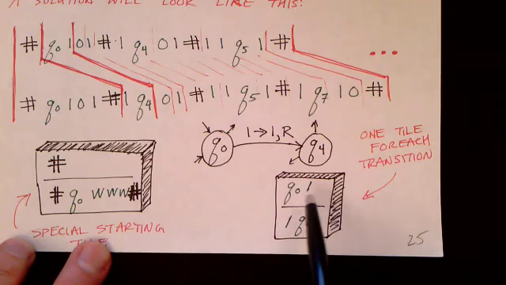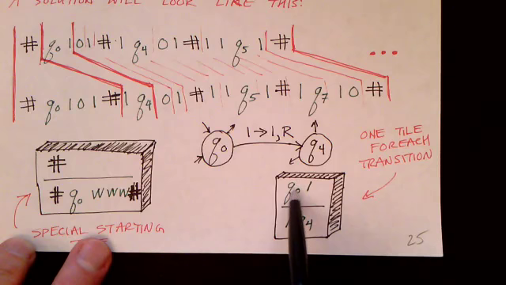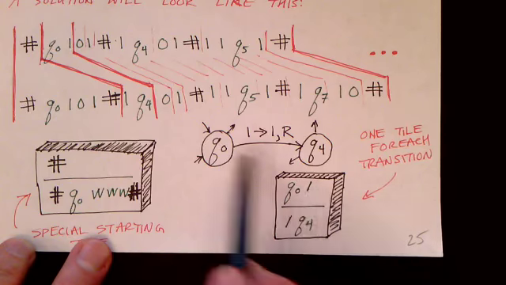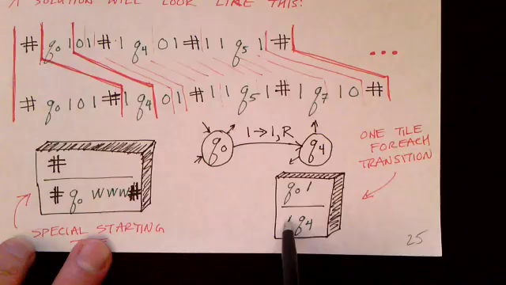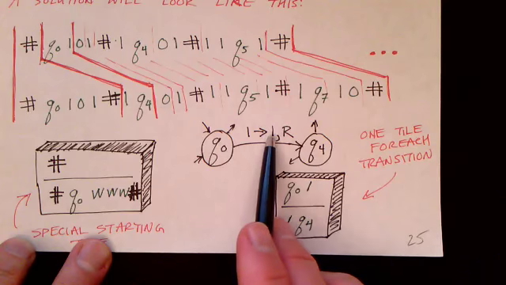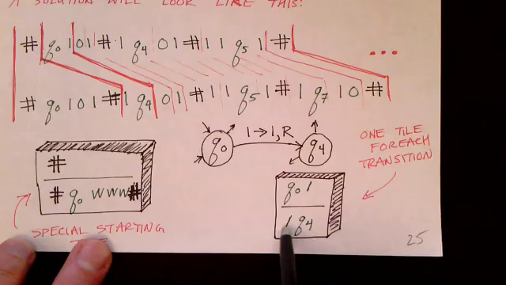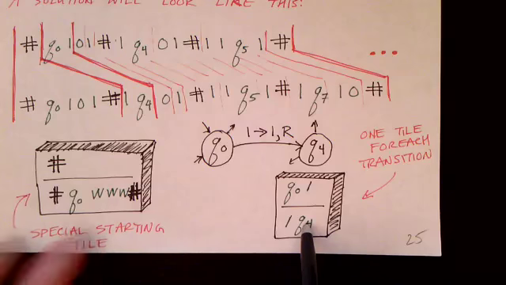And we'll see how this tile works, but basically it says if you're in state Q0 looking at a 1, which is when this transition would be taken, then you go to state Q4 and you move over. So in this particular case, you write a 1. So here we're writing the 1, and now we're positioned to the right of that 1.